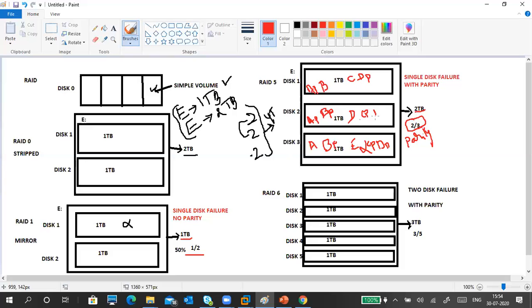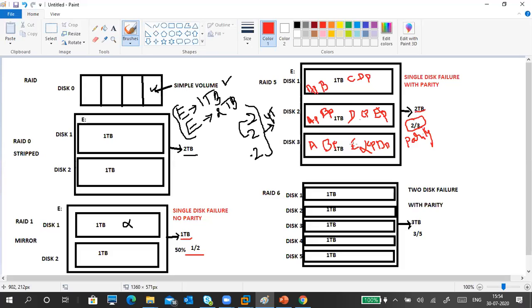The parity is stored here, but not here. It can be stored either here or here, but not in both. So for parity, there are no two copies. Still, that is also a doubtful thing, and there is still no proper confirmation regarding it. So what I'm going to say is this.